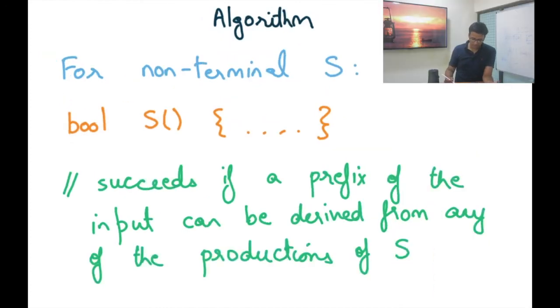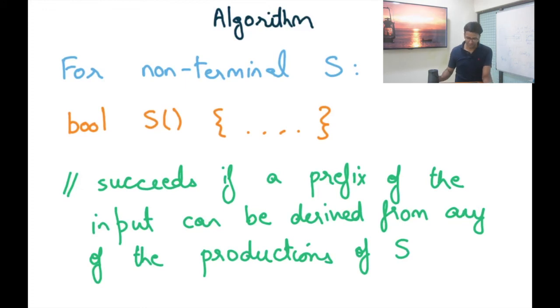Similarly, for non-terminal S, we are going to define a function called bool S, which is going to check whether a prefix of the input can be derived from any of the productions of S. Could be S1, S2, up to Sn, for n different productions of S. Now recall that in the original algorithm we used backtracking to figure out which of these it is. In this predictive parsing algorithm, we are not going to use backtracking. Instead, we are going to use the LL1 parsing table to figure out which production to use among all the different n choices for S.